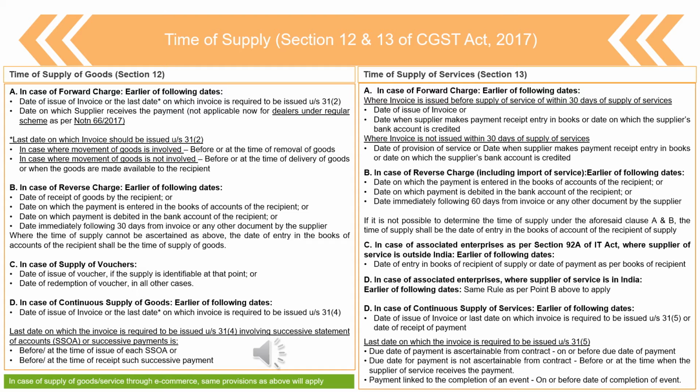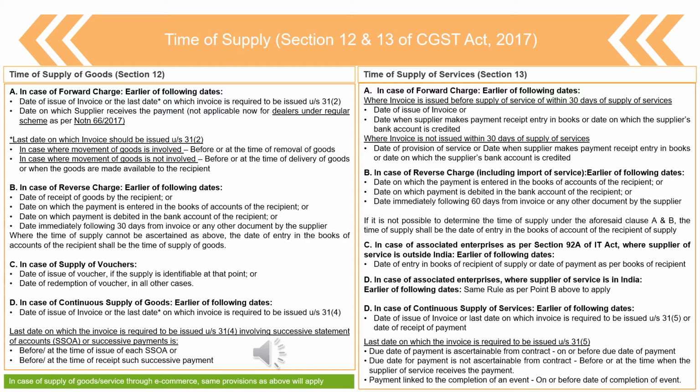Three dates have to be looked into. First, the date when the invoice is issued. Second, the date on which he receives the payment. Third, when he makes the entry in the books of account for receipt of payment. So all of the three dates would be considered as the date on which tax liability gets triggered in a case where the invoice has been issued before completion of services or within 30 days of supply of services, right?